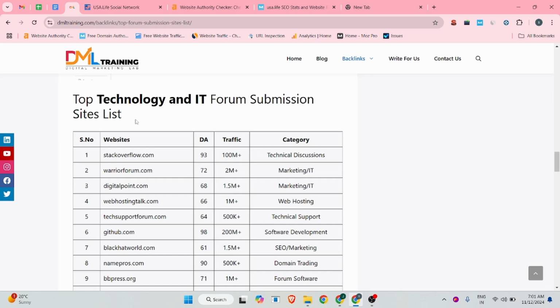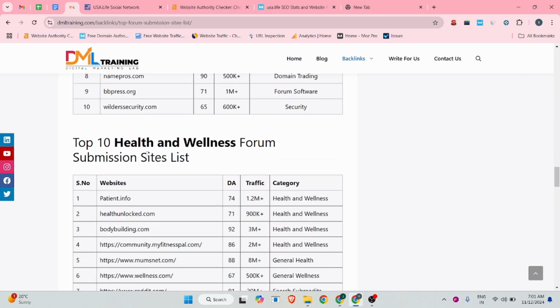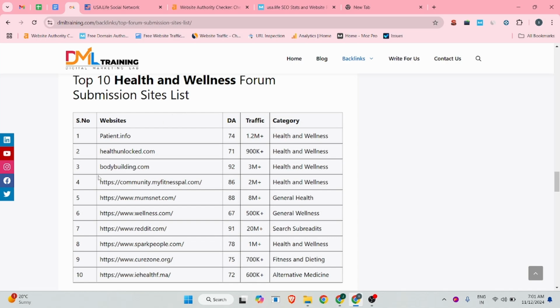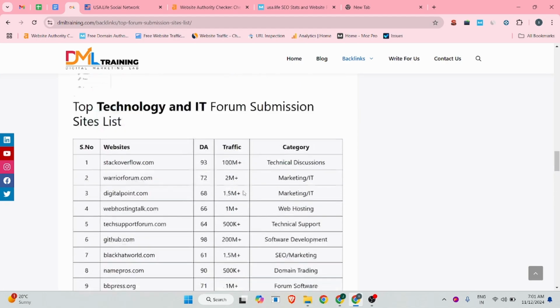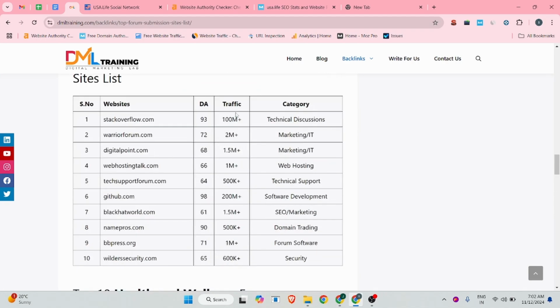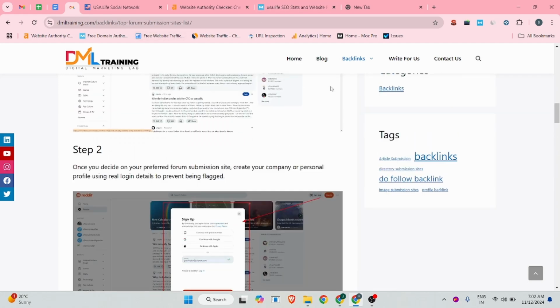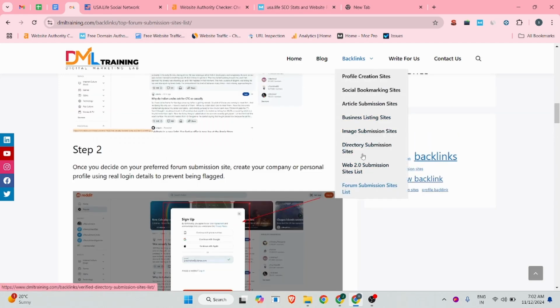Technology and IT related, these are the forum websites, and health and wellness related, these are the forum websites. You will find your category-related websites in this post, and I am also going to do the same thing with other types like profile creation, social bookmarking, and business listing, with these categories as well.